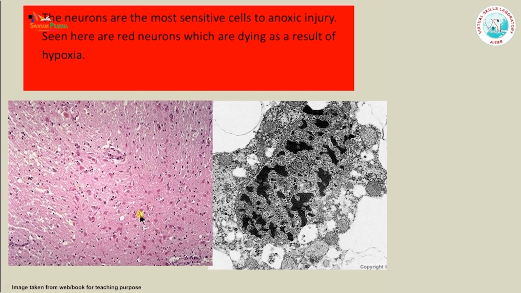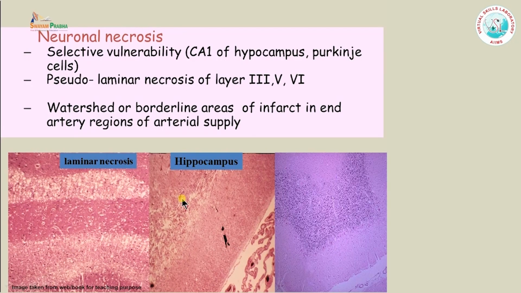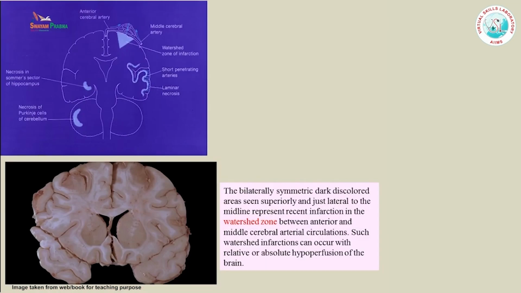This H&E stained section is showing you what are called red neurons. This is due to ischemia to the neurons. There can be loss of neurons also, and the zones of the brain which are most vulnerable to necrosis are layers 3, 5 and 6 in the cerebral hemisphere, which is known as laminar necrosis. In the hippocampus it is the CA1 sector which is most prone to injury, and in the cerebellum it is the Purkinje cells which are the most vulnerable zone.